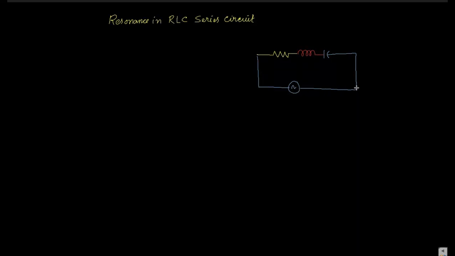So this V is equal to V naught sine omega t, you can consider. So this is R, this is L, and this is C, and the voltage across R is VR, the voltage across L is VL, and the voltage across C is VC. And the current flowing through the circuit has some notation.